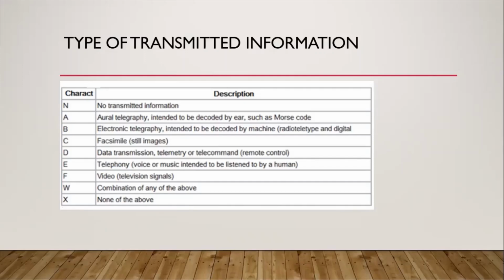Kapag E, okay, ito yung pinaka-common sa mga telephone or telephony, that is voice or music intended to be listened by a human. Then kapag F, yung sa mga TV, ang type ng transmitted information, that is yung mga video at saka television signals. Then kapag W, that is the combination of any of the above, or kapag X naman, that is none of the above. Okay? That is the type of emission.